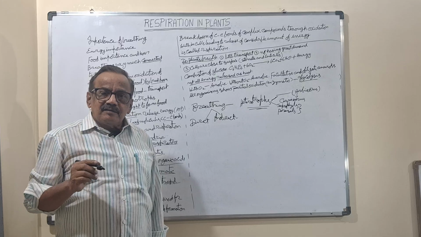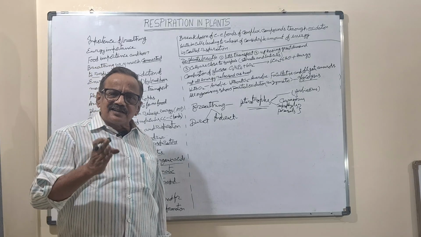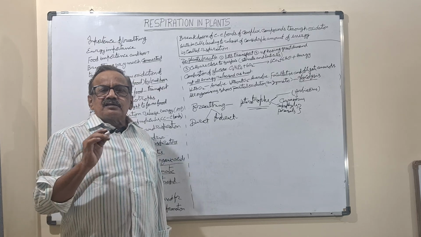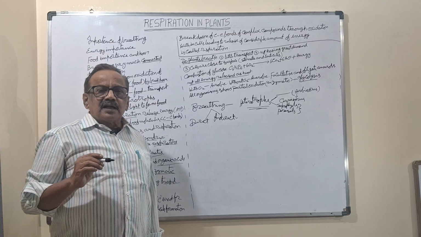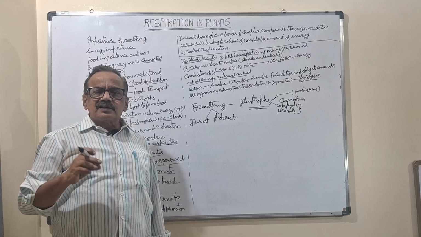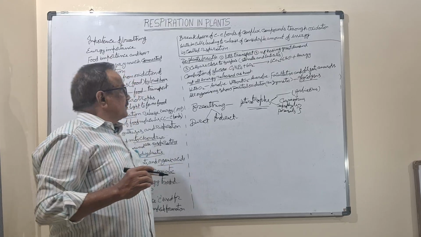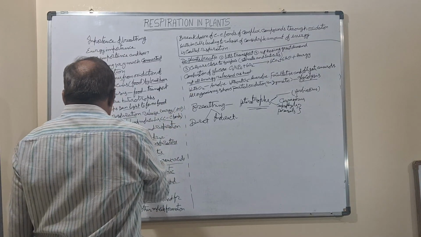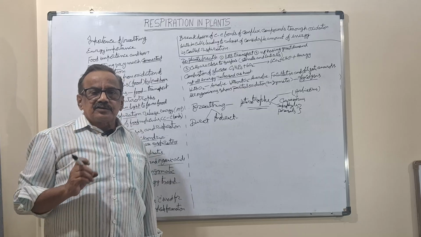Why in the cell? The cell is called the structural and functional unit. Any function must start at the cellular level only. So the process is called cellular respiration. The respiration which takes place inside the cell is called cellular respiration. Generally, we just call it respiration also.